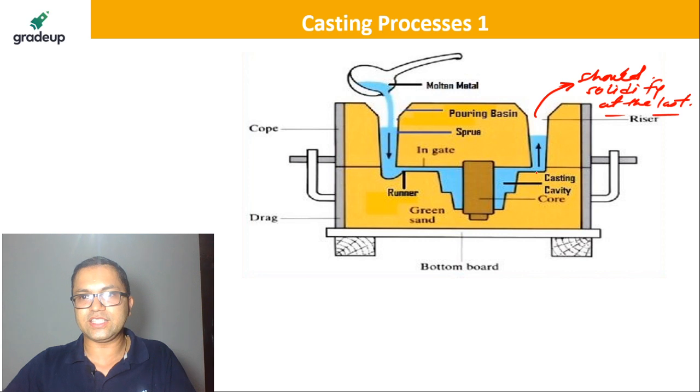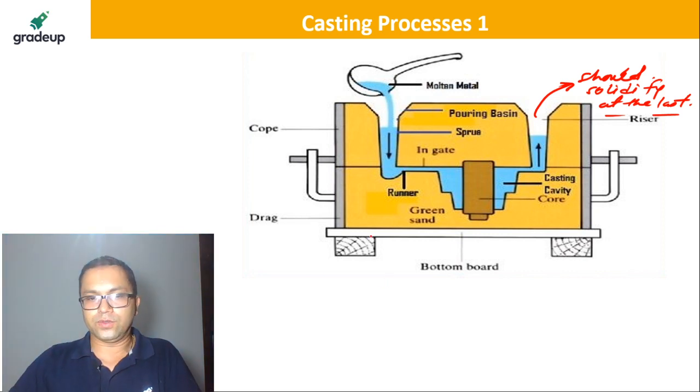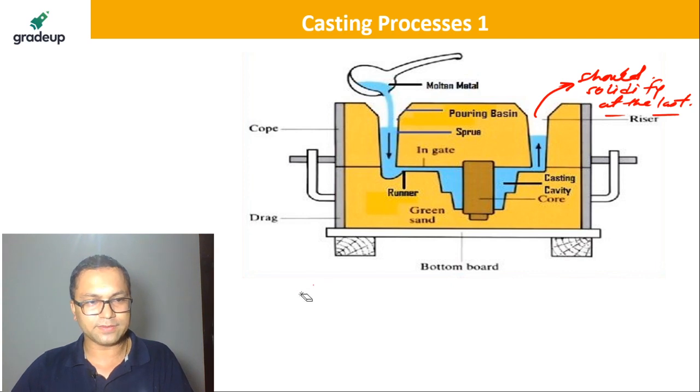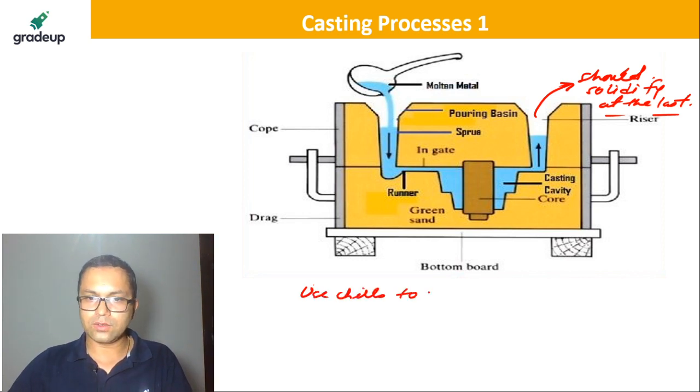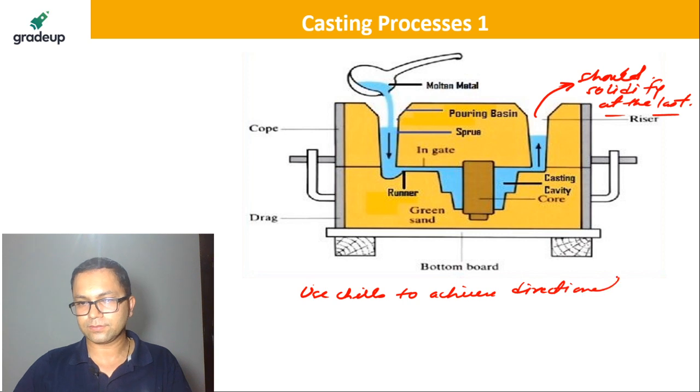Now to achieve this, sometimes we have to use chills. You're not chilling, Madhurya Bhuyan. What happens? So use chills to achieve directional solidification. That's what you need to know.